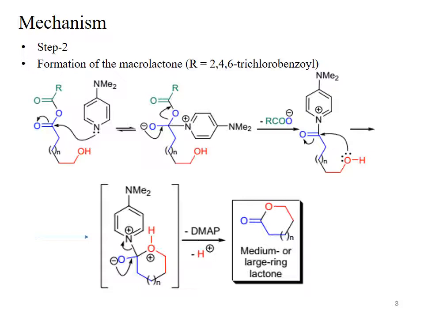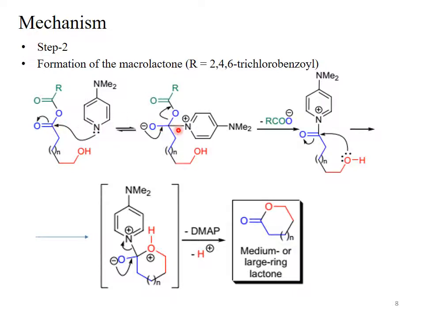In step 2, DMAP, dimethylaminopyridine, is used as the reagent, and in the previous lecture we discussed that the combination of TCBC and DMAP is the best combination used in the Yamaguchi macrolactonization reaction. The reaction occurring in the presence of these two reagents gives a higher yield of the product, and the reaction rate will also be high.